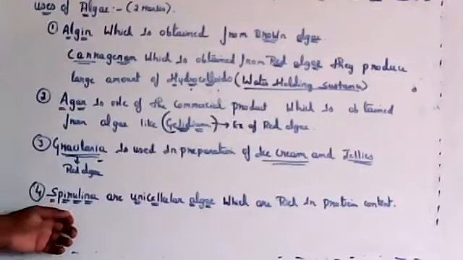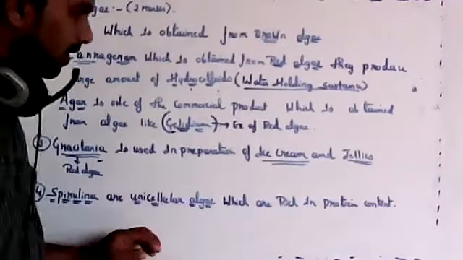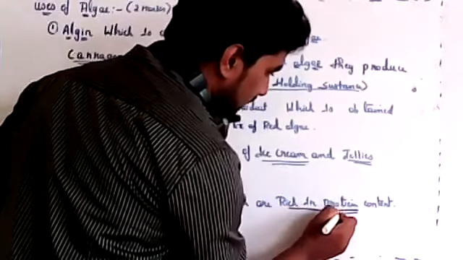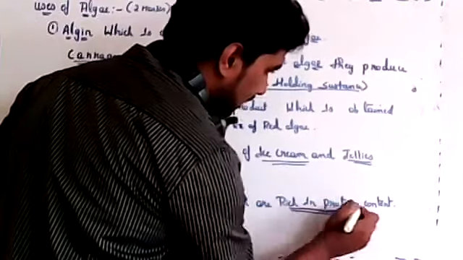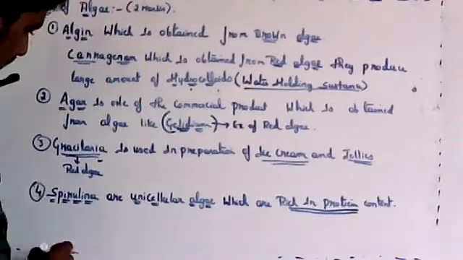Spirulina is usually grown in large amount because they are rich in protein content. That's why spirulina is used as food. They are used as protein supplement.